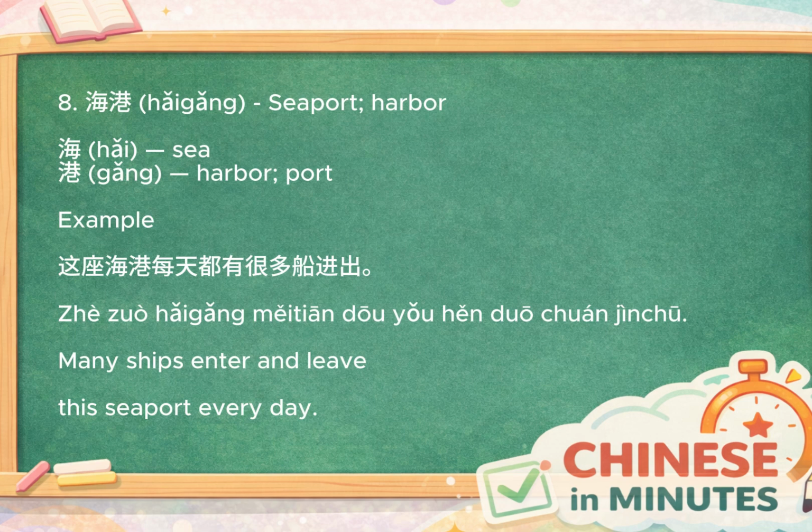Here's a natural example. 这座海港每天都有很多船进出. It means many ships enter and leave this seaport every day. Notice how this sentence paints a vivid picture of a busy harbor full of ships coming and going. It's a common way to describe an active port.